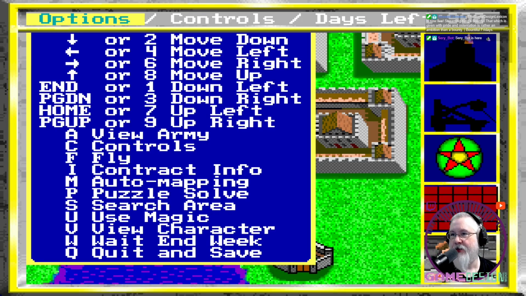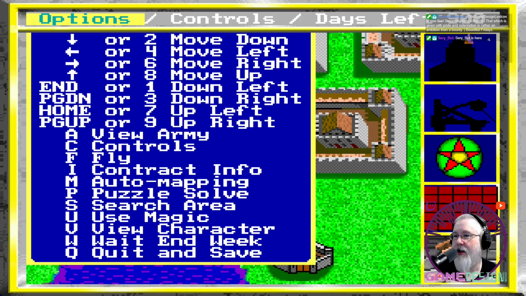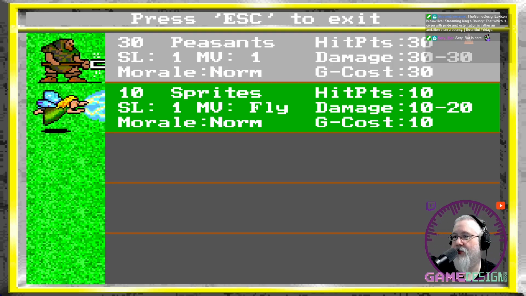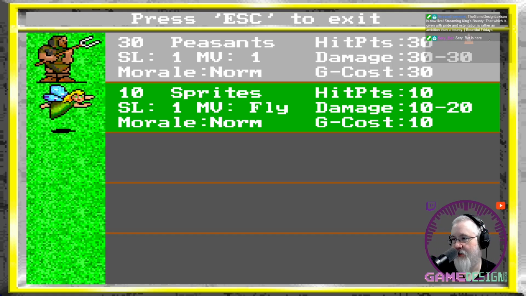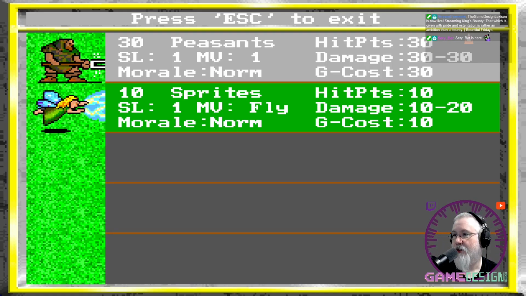So, these are the options. Thank God they're in-game here, though I do have the manual open just in case. We have View Army. There's my army. I have 30 peasants and 10 sprites. Peasants are wimpy. Sprites are not all that powerful either. You can tell by hit points: sprites have 10, peasants have 30.